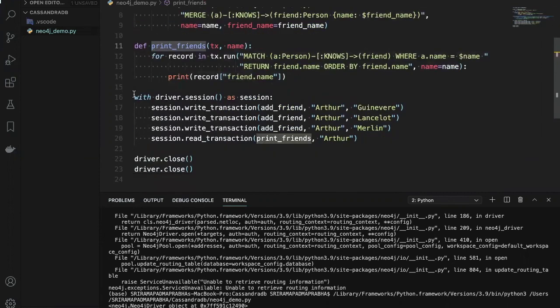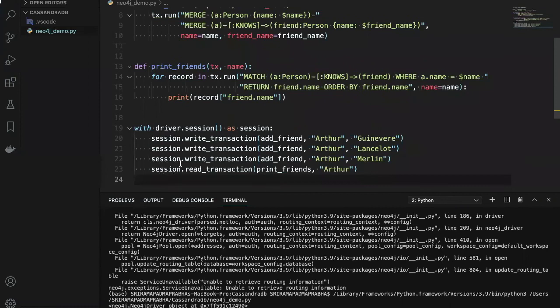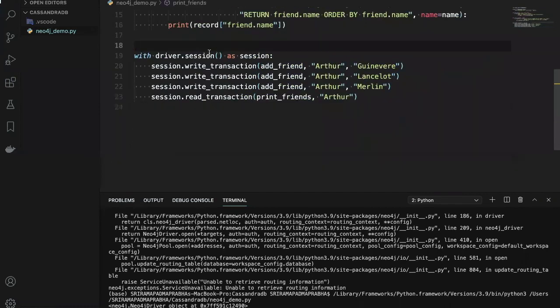So we use a session, and when you are creating the session, we don't need driver.close. Do you know why? Okay, driver.close is required. Yeah, but the session will automatically be closed when you use the with keyword in Python, right?